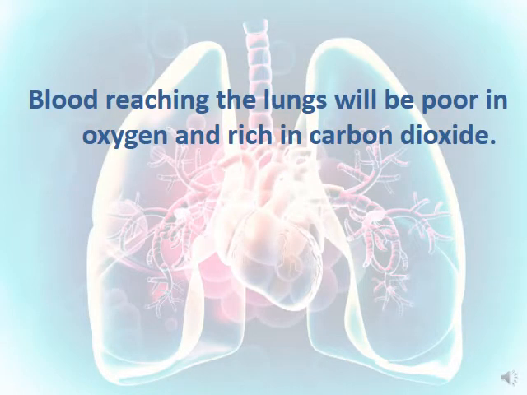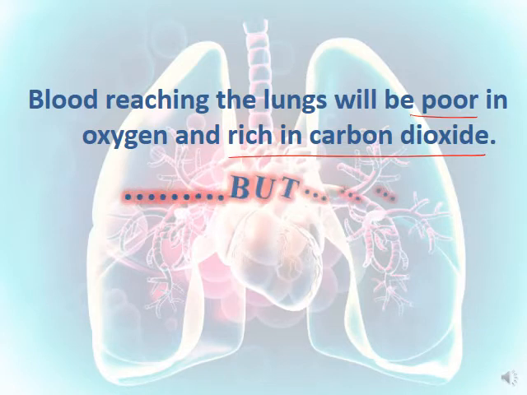You have to know that the blood reaching the lungs will be poor in oxygen and very rich in carbon dioxide. What does this mean? This means that the blood reaching the lungs is poor in oxygen, containing a low amount of oxygen, whereas it is rich in carbon dioxide, meaning it contains a high amount of carbon dioxide. So the blood that is coming to the lungs is poor in oxygen gas and rich in carbon dioxide.